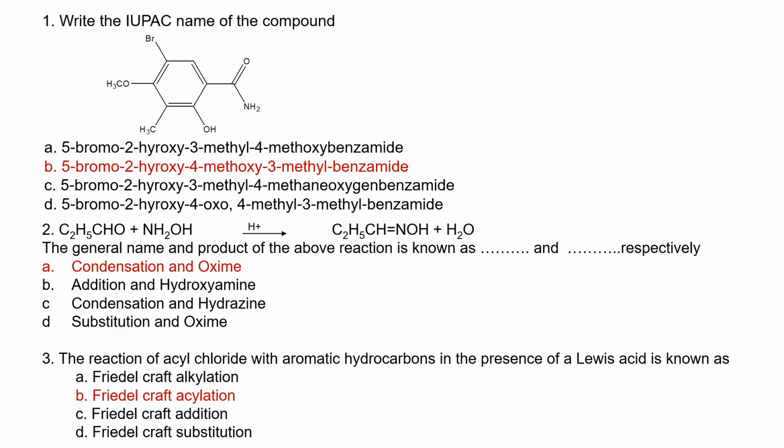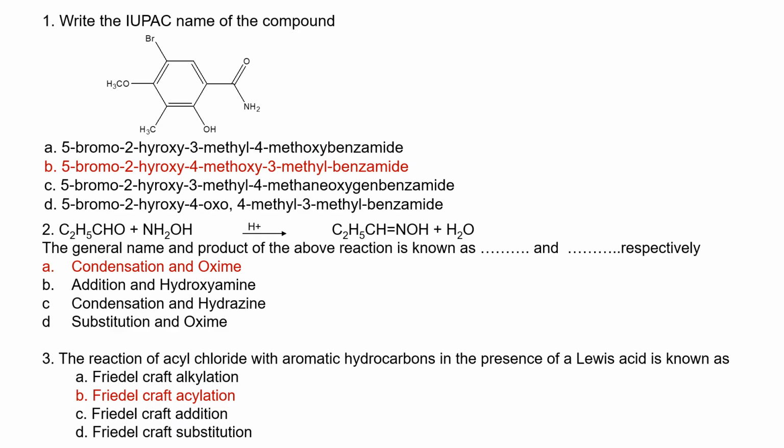The compound above, if I want to name this compound in CBT, I look at the functional group, which is benzamide. It's an amide, and because it's a benzene aromatic ring, it becomes benzamide. Then I look at the naming. Something is common: 5-bromo is common, 2-hydroxy is common. So the problem is methoxy and methyl. Which comes first? Methoxy comes before methyl, so B is the best option.